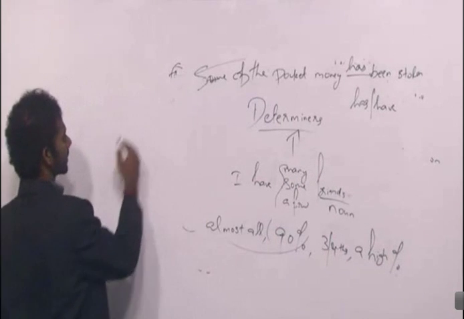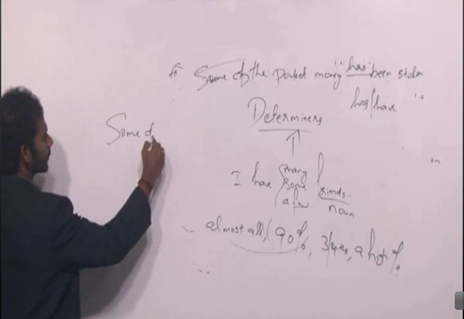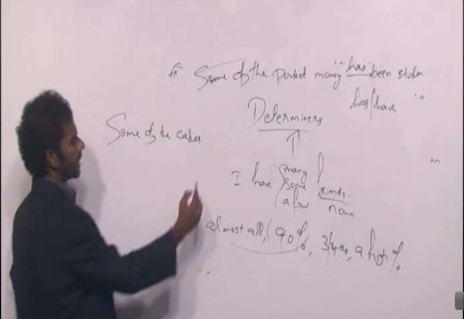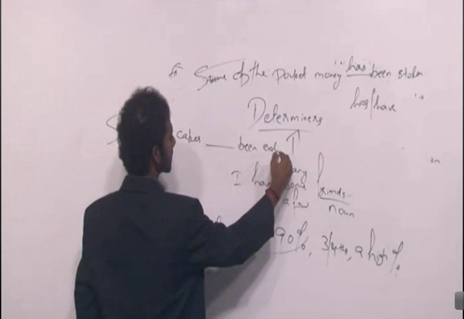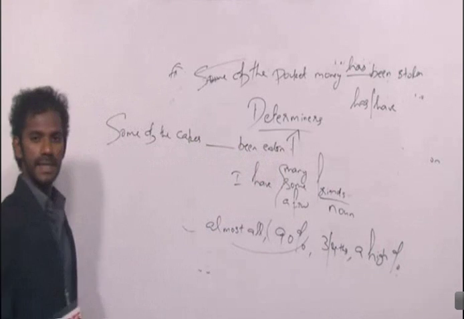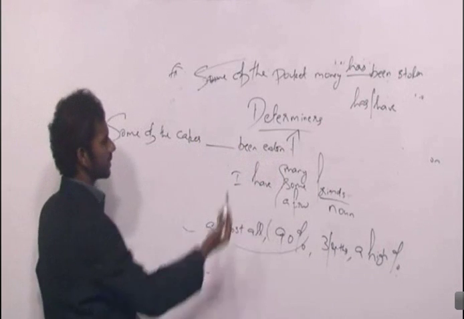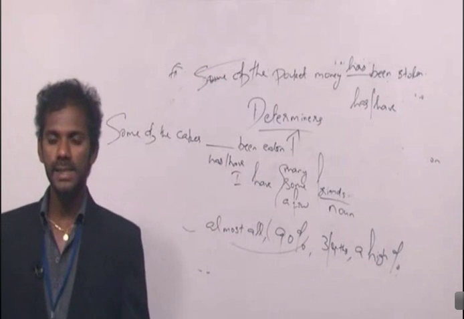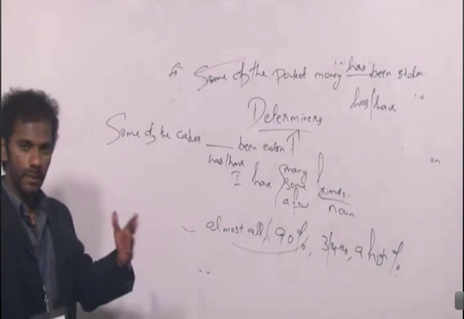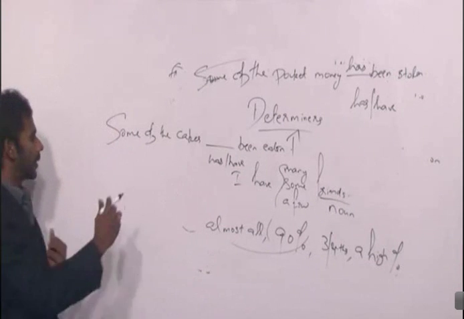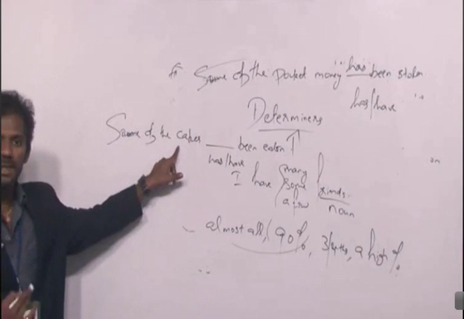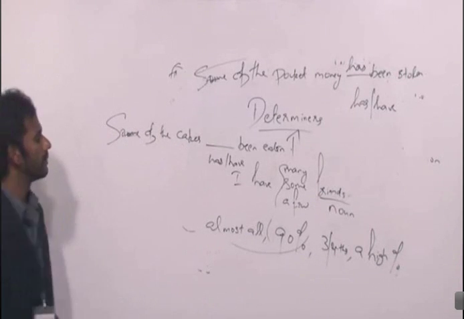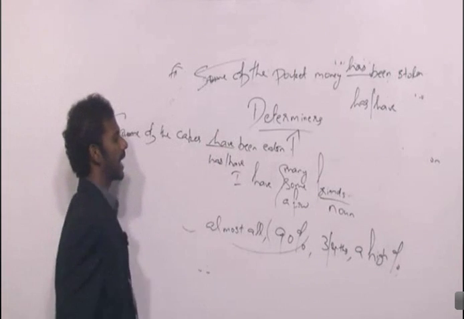Similarly, some of the cakes dash been eaten. Options are same, has, have. Same rule. Some is a determiner. You forget about it. What's the noun here? Cakes is a noun here. Singular, plural? Cakes is a noun which is plural. So the verb also must be plural. Some of the cakes have been eaten.